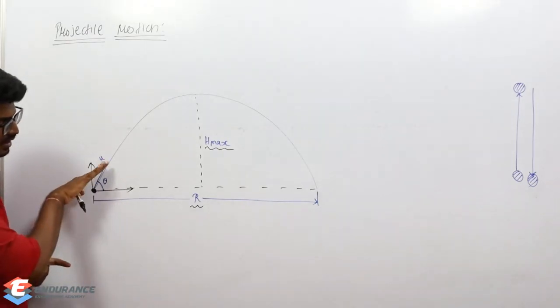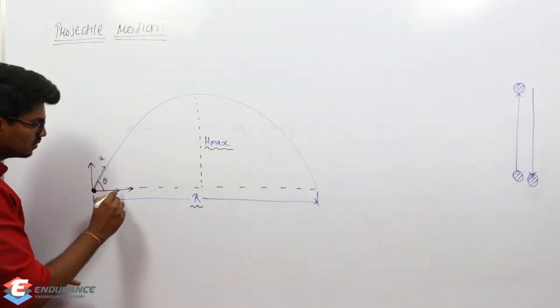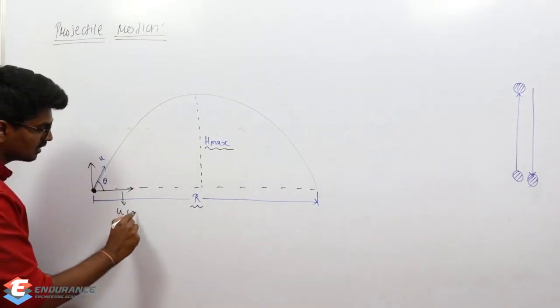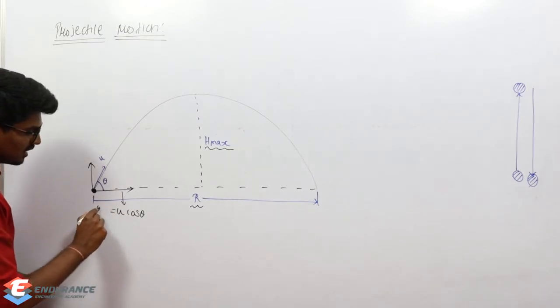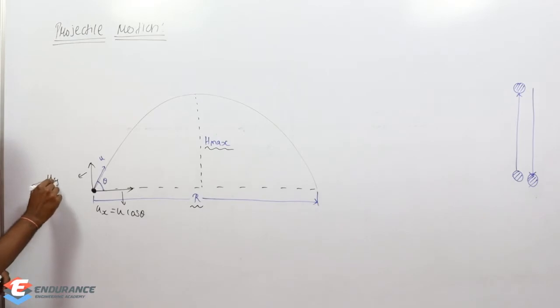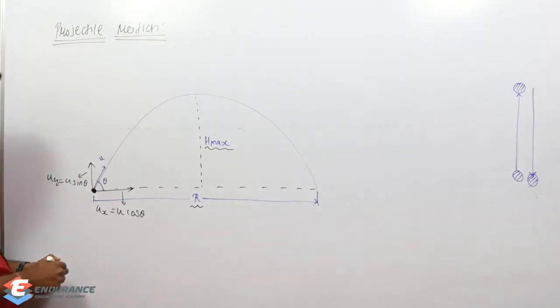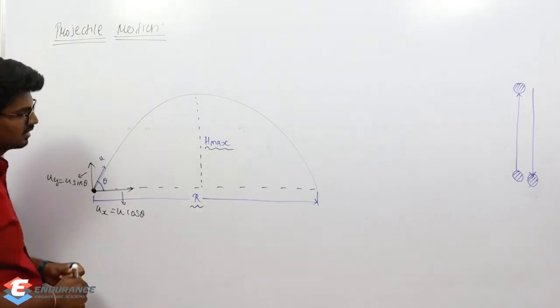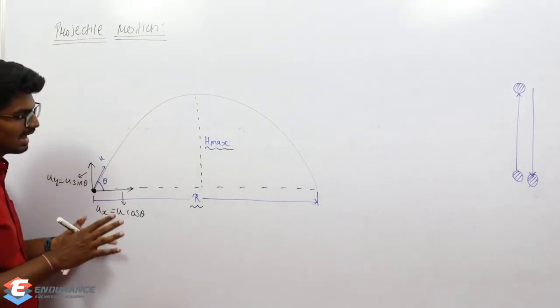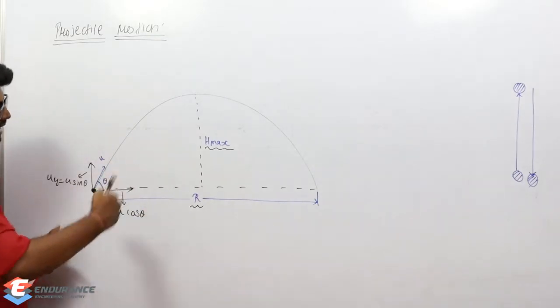The horizontal component is simply u cos theta. I already discussed how to resolve the vectors. So u cos theta is the horizontal component. Let me take it as ux. And the vertical component is going to be u sin theta, which is uy. And listen carefully. What about acceleration in x direction and acceleration in y direction?